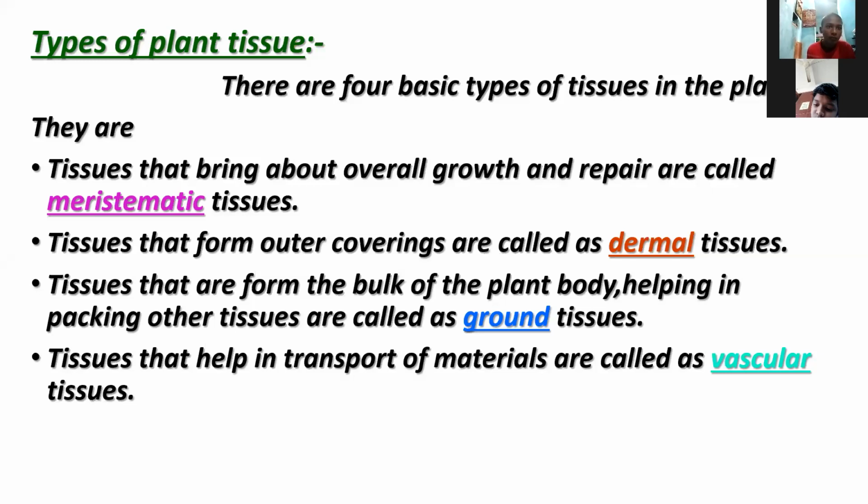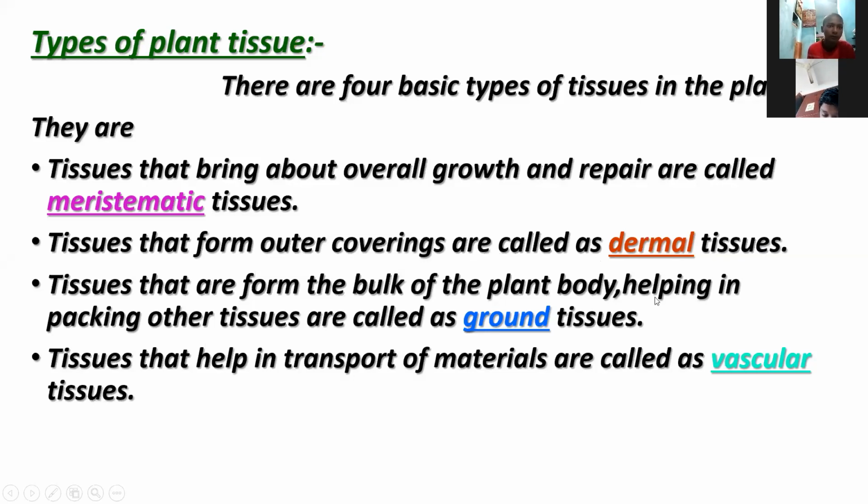Next, dermal tissue. Tissue that forms the outer covering is called dermal tissue. All parts of the plant body, that is the outer covering part.